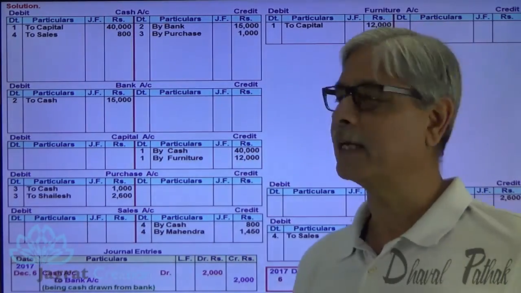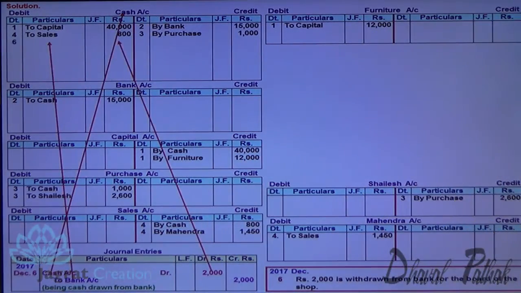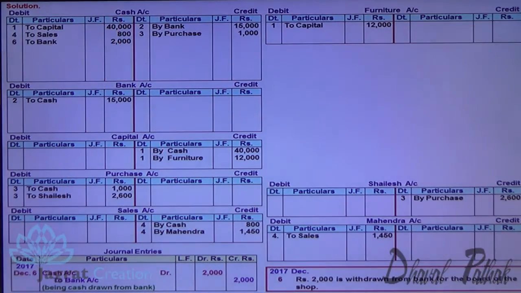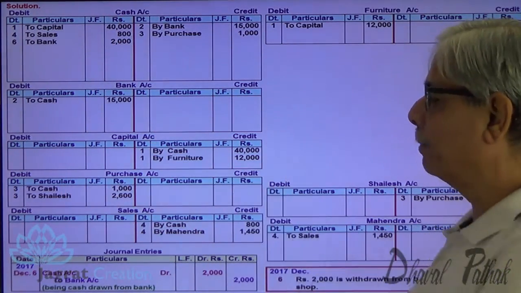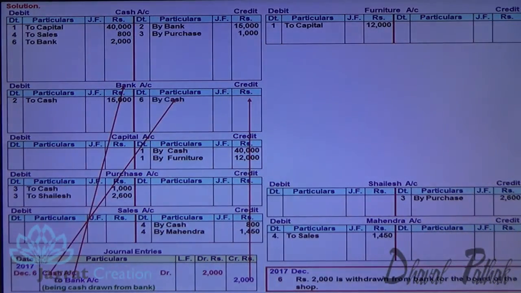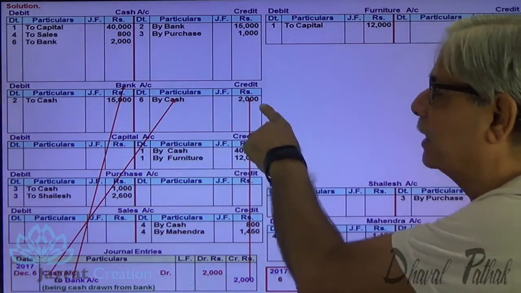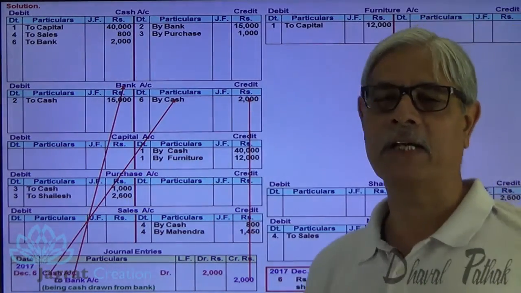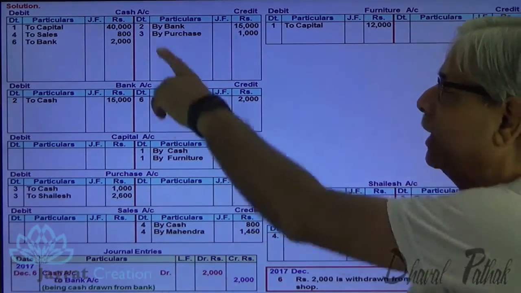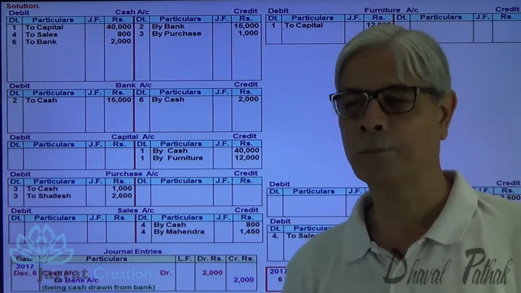Cash account debit side, 2000. So write on the debit side of cash account 2000. And write on the credit side of bank account 2000 because the amount is withdrawn from the bank. Bank is the giver, credit the giver. Cash is received, cash account is debited. This is how the ledger posting of cash to bank is done. Next.